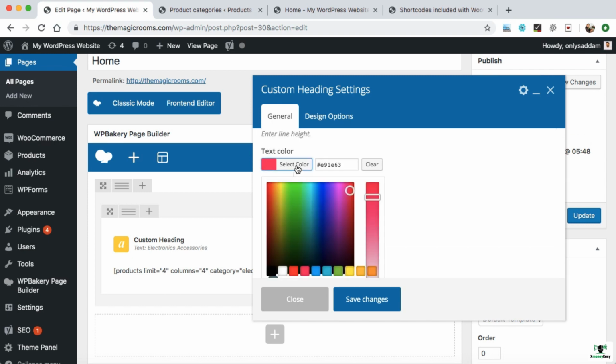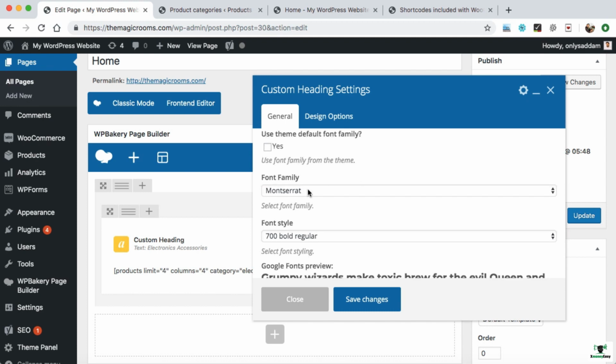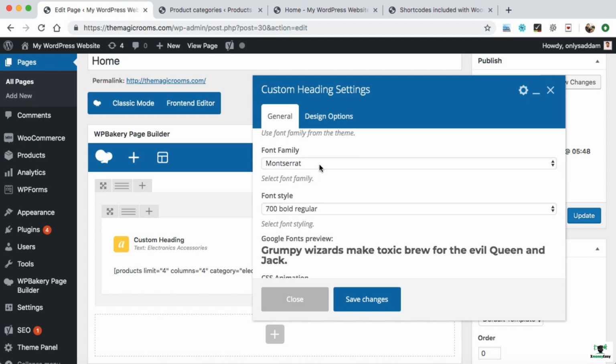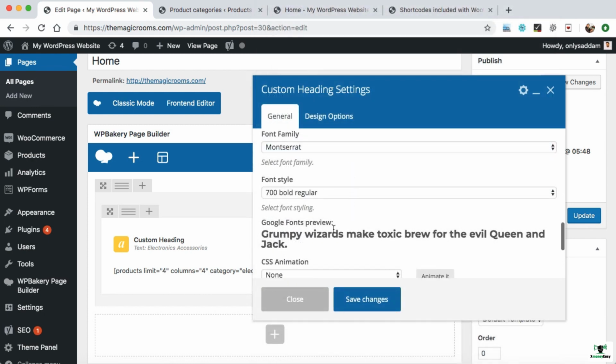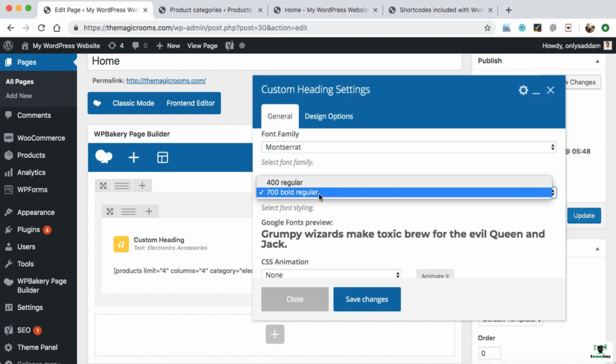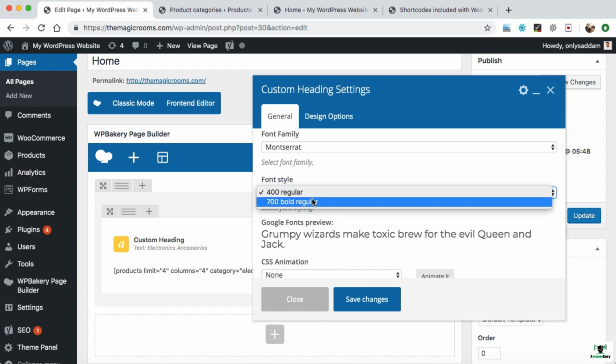Text color, from here you can specify the heading text color, for example like this pink, or you can also use any of the colors over here. I'm just leaving it as this pink, that looks fine. Font family, you can change the Google font family from here. I'm just leaving it as Montserrat. This is a great font and the preview can be displayed over here. You can also change the font weight over here like 400 regular or 700 bold.